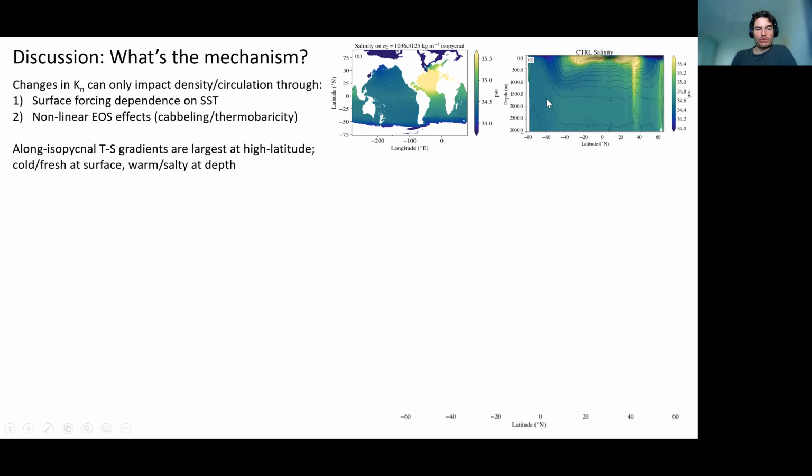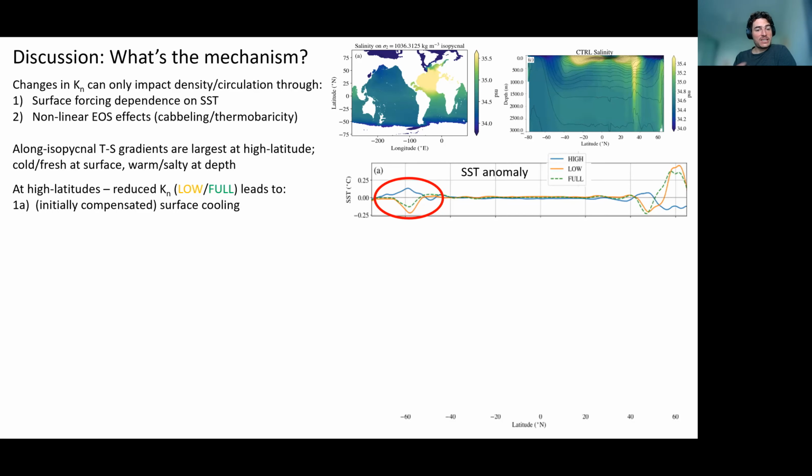And so taking us through a series of events, when we decrease kappa N in the low and the full experiment, we expect to see increased temperature and salinity gradients along isopycnals, which leads to an initially compensated surface cooling in these regions, which we can see in anomalies of zonally averaged SST in this panel here, the yellow and the green line.